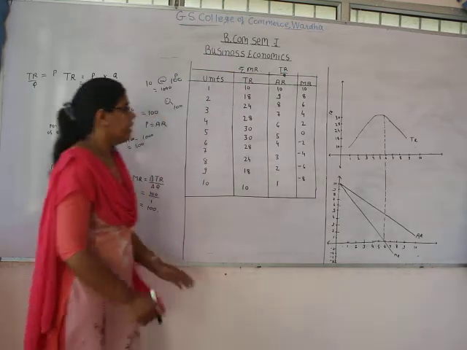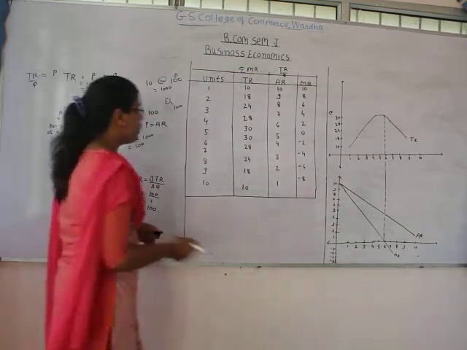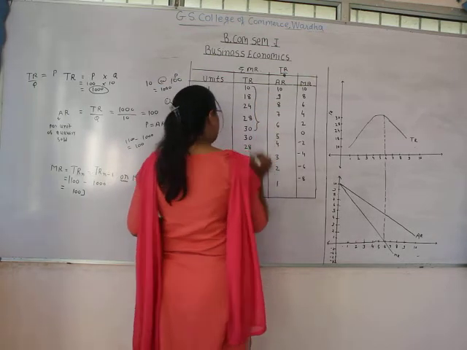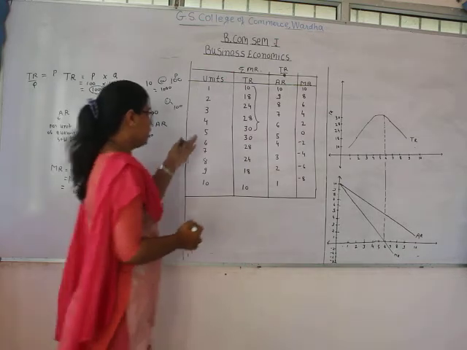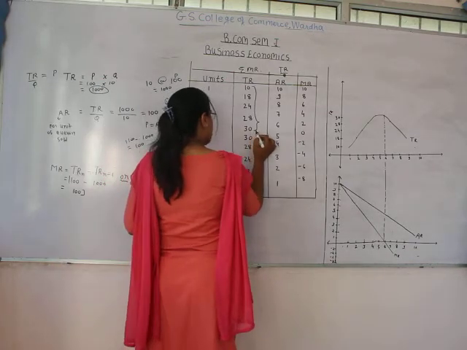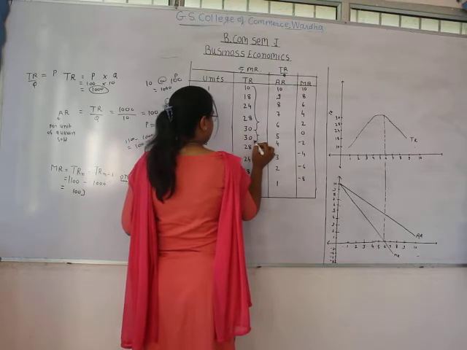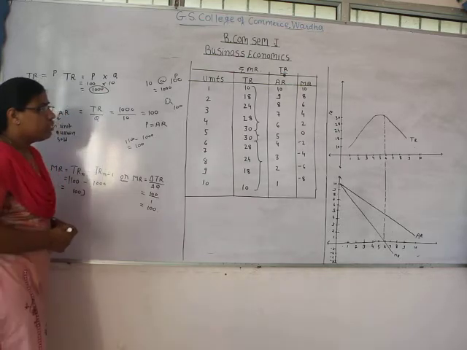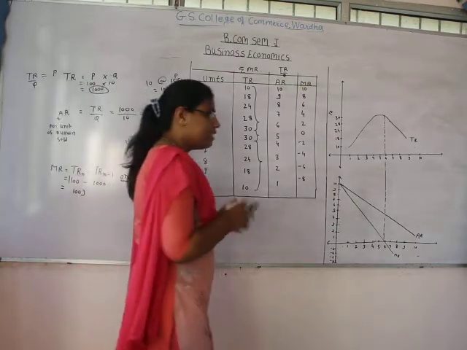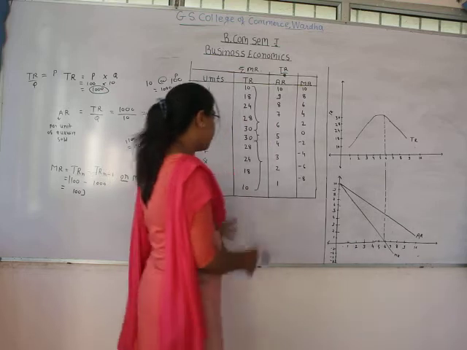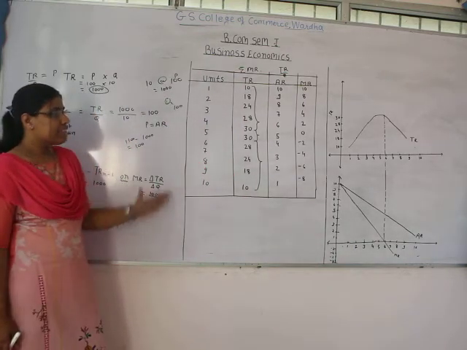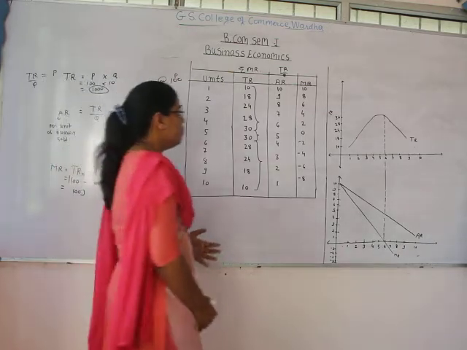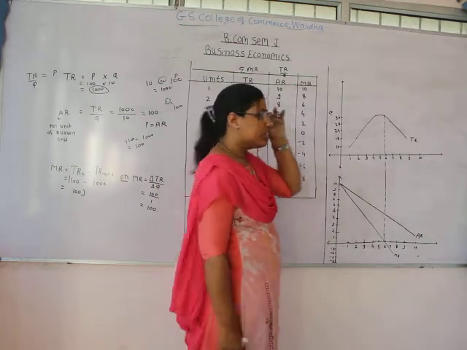So we can see that initially the total revenue increases, like up to the 5th unit the total revenue is increasing, then it becomes constant. At the 6th unit it's becoming constant, and then it starts declining. So it represents that at the initial level the total revenue increases, then it remains constant for a certain period of time, and then it starts declining. So why does it happen? We will see further. Okay, now we will see average revenue and how it behaves.